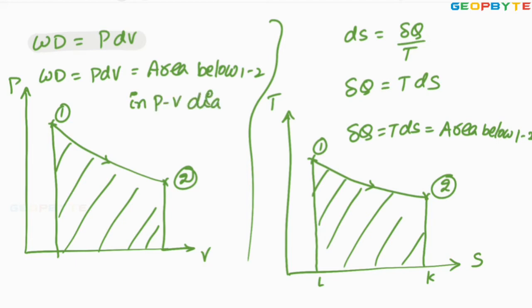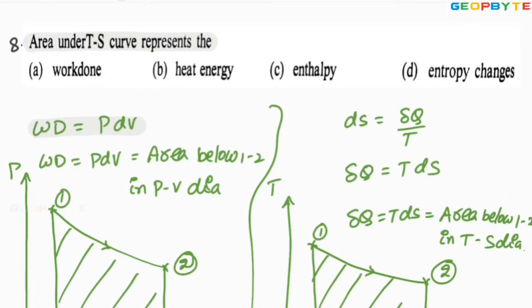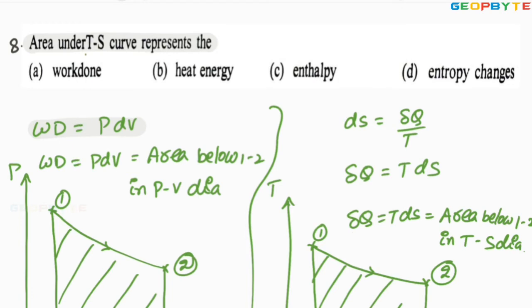Whereas heat transfer is the area below the curve 1 to 2 in the TS diagram. So from this, the conclusion is the area below the curve in the PV diagram equals work done, and the area below the curve 1 to 2 in the TS diagram equals heat transfer. Now look at the problem. The area under the TS curve represents the heat transfer or heat energy. Therefore, option B is absolutely correct.